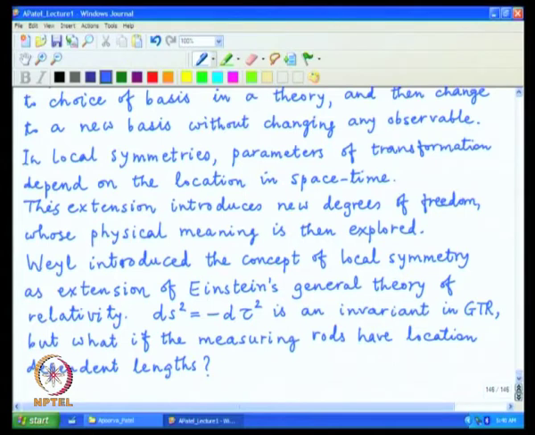this extension turned out to be meaningless as far as general theory of relativity was concerned, because Einstein quickly pointed out that such arbitrariness in the measuring rod is inconsistent with the principles of general relativity. The postulates of equivalence and constancy of speed of light do not allow such a degree of freedom, and so the concept had to be put aside, but the name, gauge degree of freedom, got stuck, and it was resurrected when the concept of local symmetry came back in quantum mechanics.